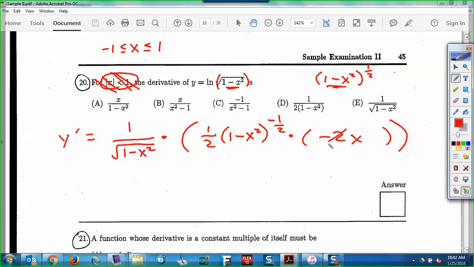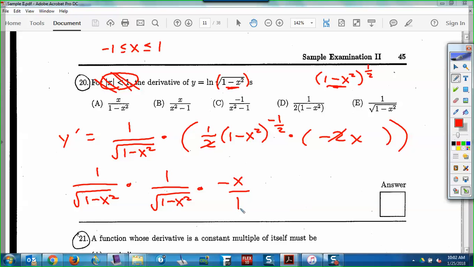Now I could actually cancel the 2's right now, because it's 1/2 times 2. So that'll just be 1. Okay, now I'm going to rewrite this. I have 1 over the square root of 1 minus x squared, and then this as 1 over the square root of 1 minus x squared, because I'm looking at my answers and thinking I need to do some algebra to this. And then times negative x.